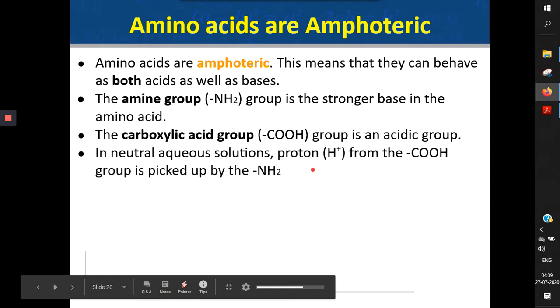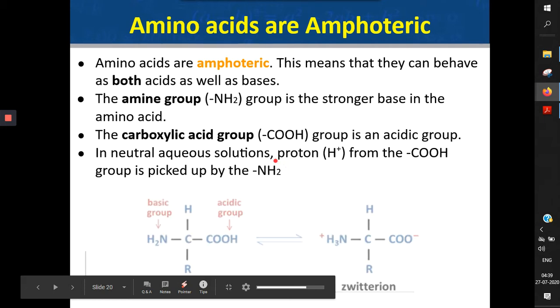Now what happens is, if you put this amino acid in an aqueous solution, that is, you dissolve it in water, the carboxylic group, being acidic, will become a proton donor or a hydrogen ion donor. So it will easily donate this hydrogen ion. Whereas the amine group will become a hydrogen accepting group because it's a base, it's basic in nature. So this is what actually happens. Let's see what happens over here.